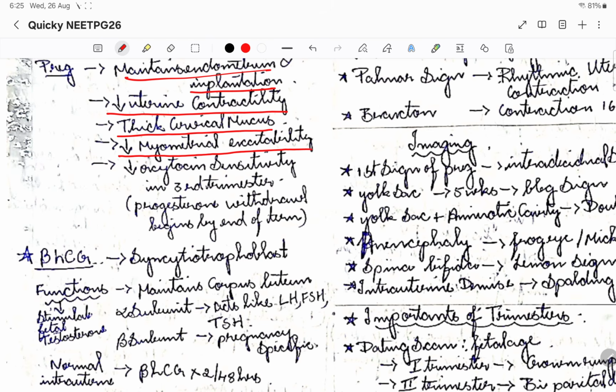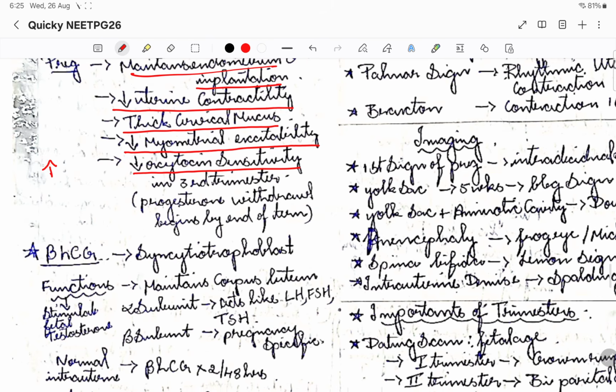Myometrial excitability will be reduced by progesterone. It also reduces the oxytocin sensitivity. See, estrogen increases the oxytocin sensitivity, but progesterone acts against oxytocin sensitivity. That is why progesterone is pro-pregnancy. So it reduces the oxytocin sensitivity and reduces the myometrial contraction, thereby allowing the fetus to